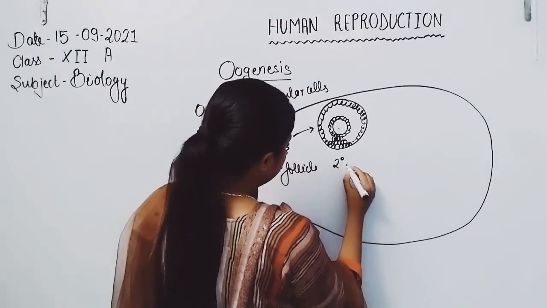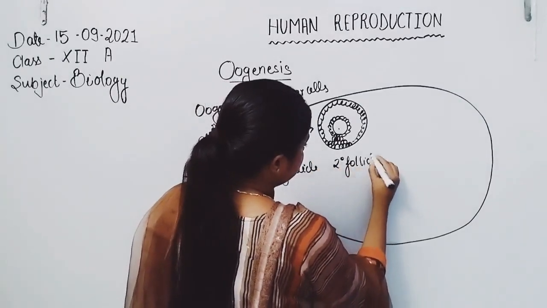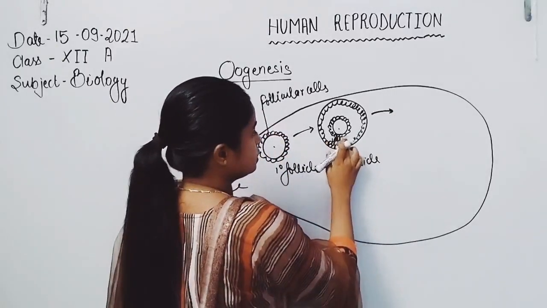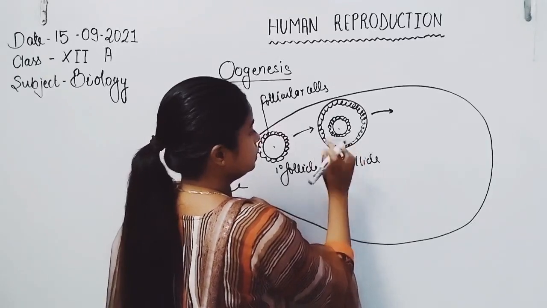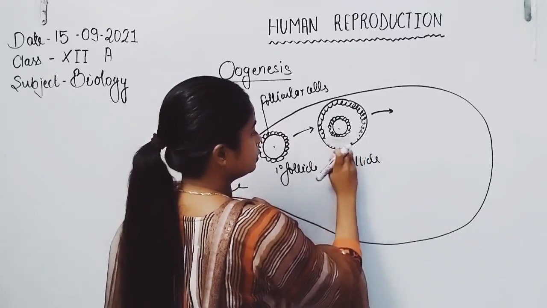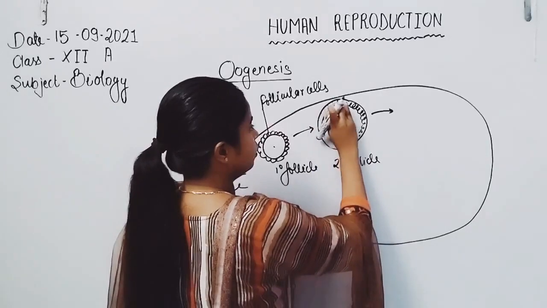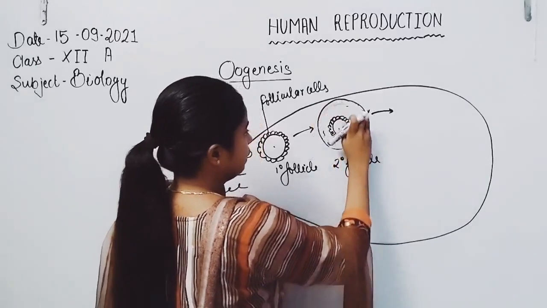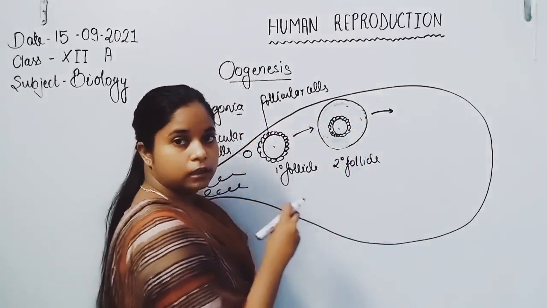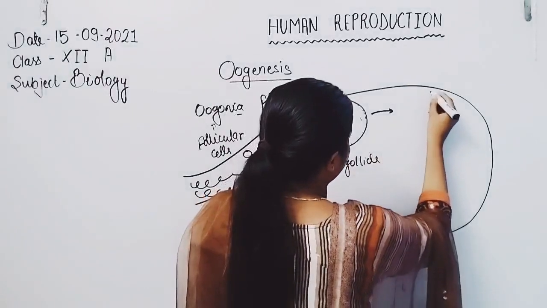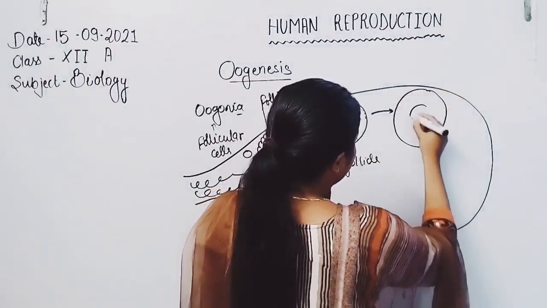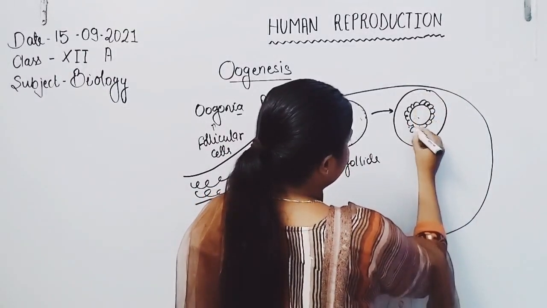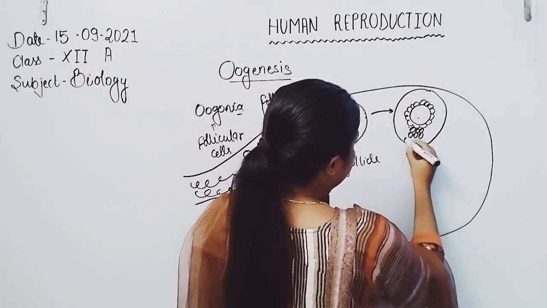Here is the secondary follicle, then the tertiary follicle or mature Graafian follicle. The tertiary follicle converts into the mature Graafian follicle by the lining of two cells and the formation of the antrum cavity in the follicular cells. So the ovum, or secondary oocyte, develops